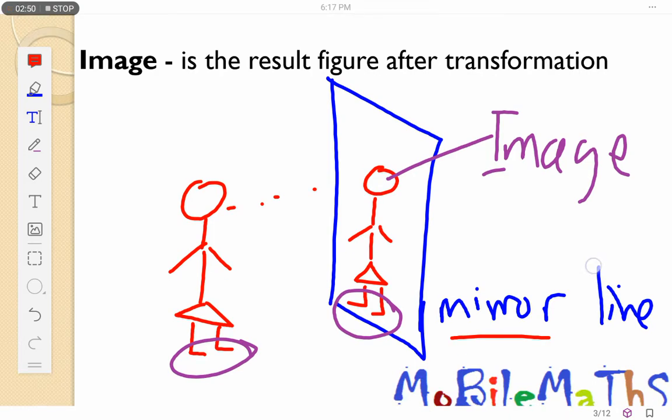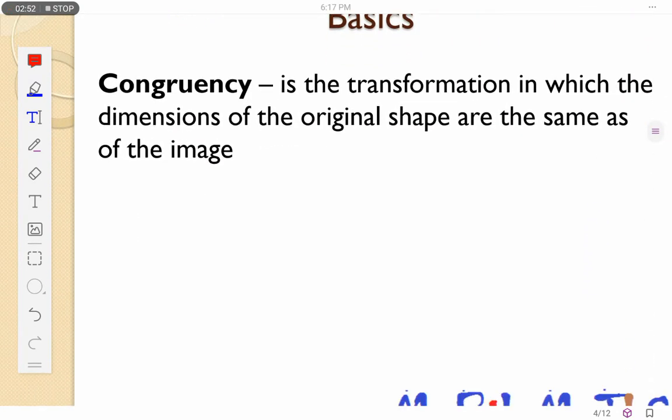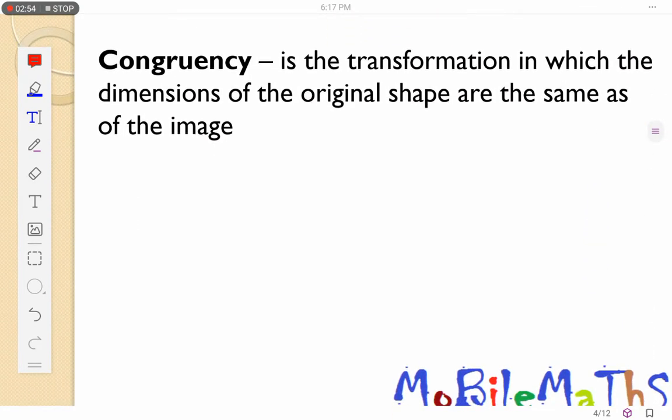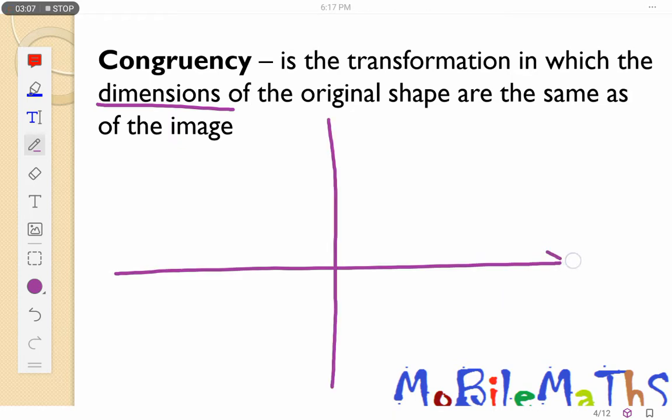Let's look at congruence. When we talk of congruence, this is the transformation in which the dimensions of the original shape are the same as of the image. I can have a Cartesian plane here, and let me have a box this time.